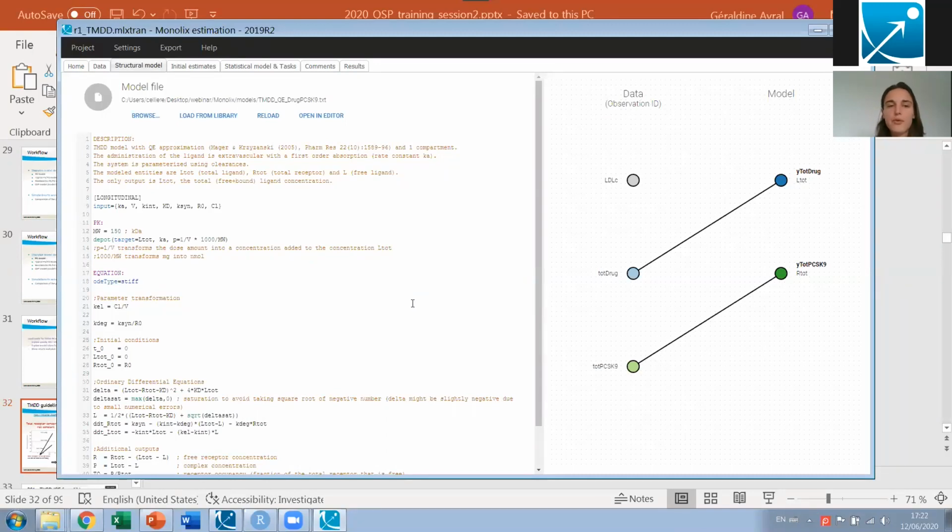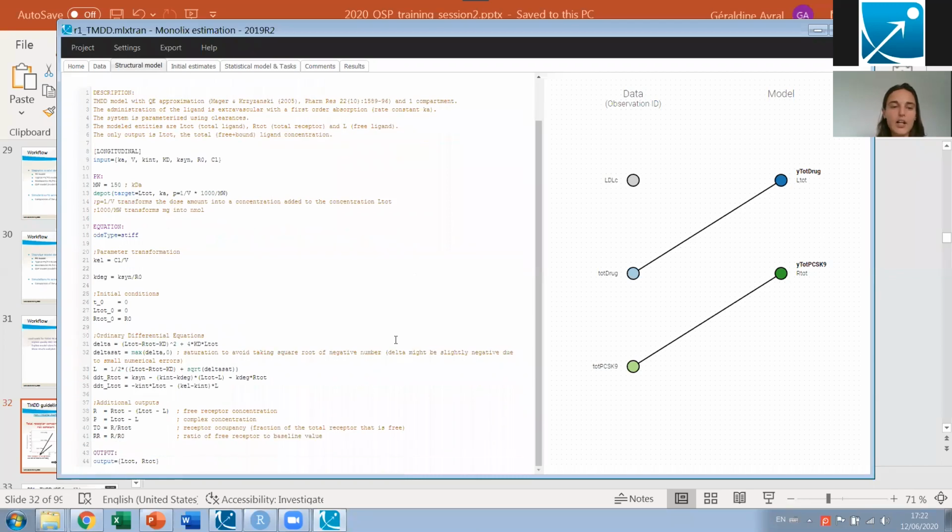Actually, the models from the library have only one output. It is the drug concentration. In my case, I would like two outputs, both the total drug and the total PCSK9. So what I have done is I have just added this small piece of code here. Our target was already defined in the model, so I have just added it to the output list in order to map it to the dataset. The mapping has been done here. For the two observation IDs from the dataset, I have mapped them to the model outputs.